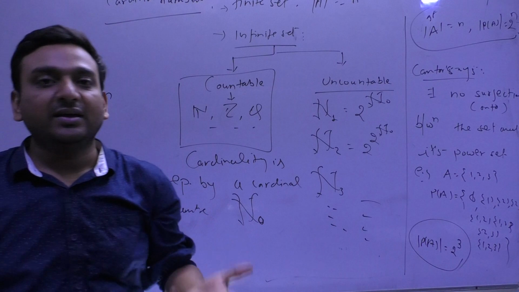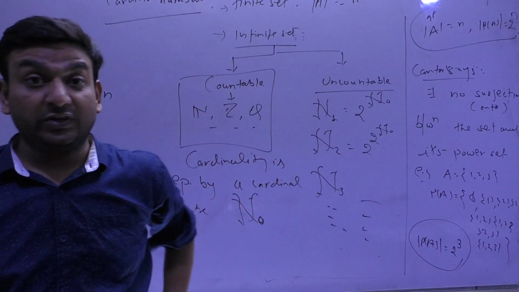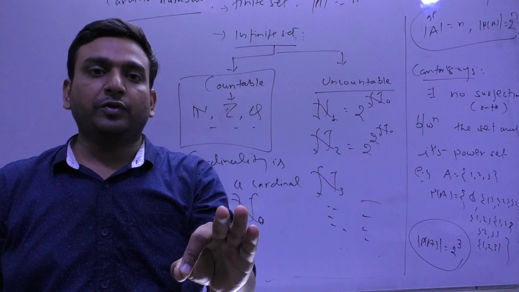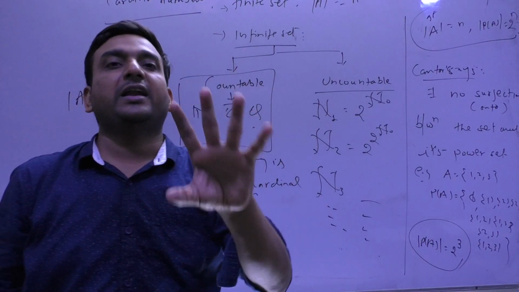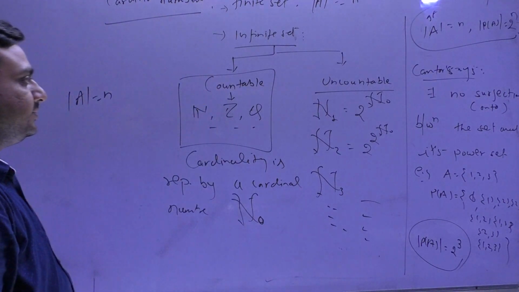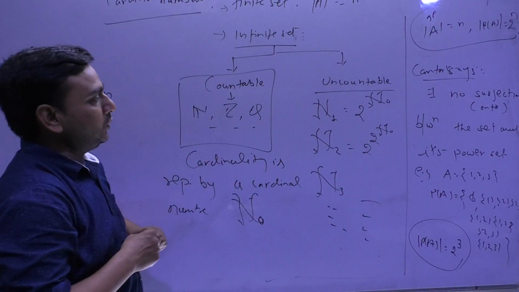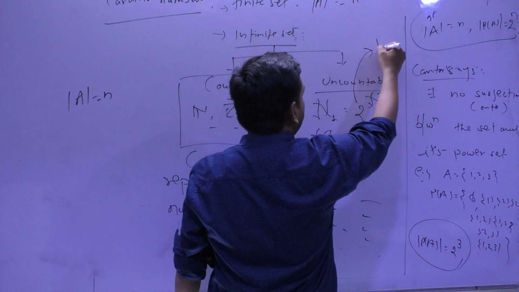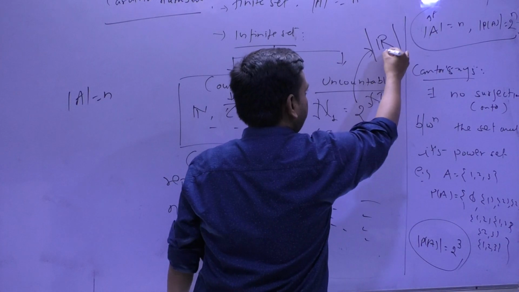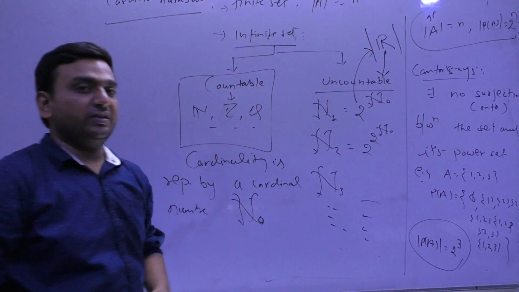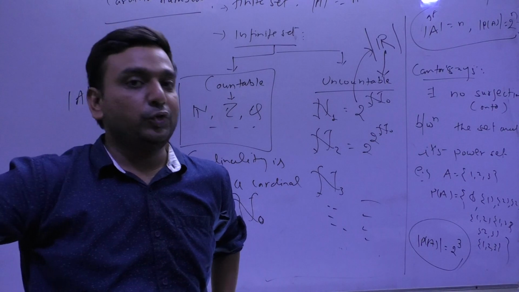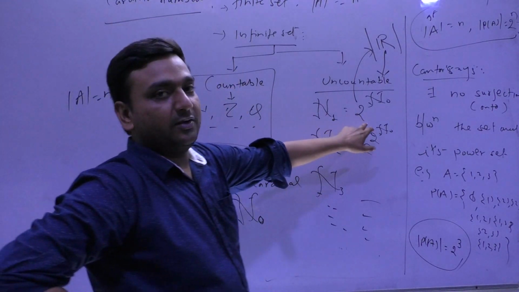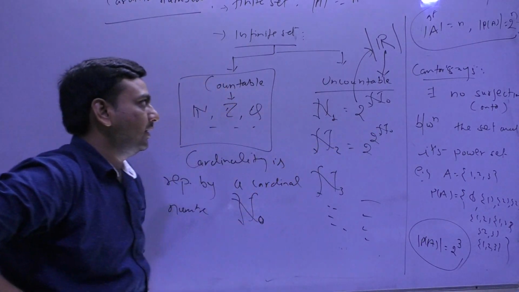I could skip these parts, but I don't think I should, because as the pattern is changing, you must be aware at least of the topics which are not asked frequently. So N, Z, Q come here, and here comes the cardinality of R. If someone asks what is the cardinality of R, it is 2 raised to the power aleph null, represented by aleph 1.